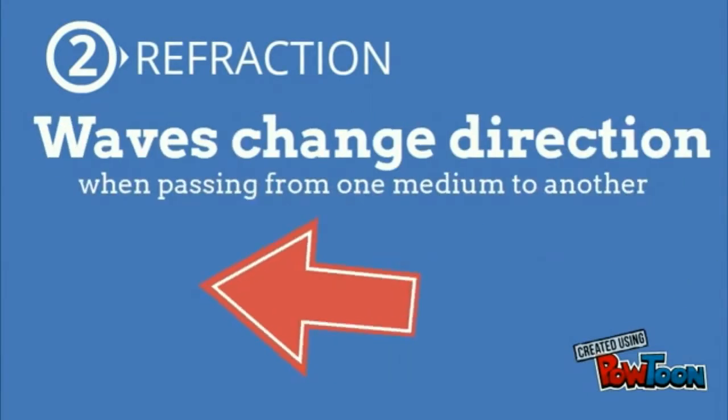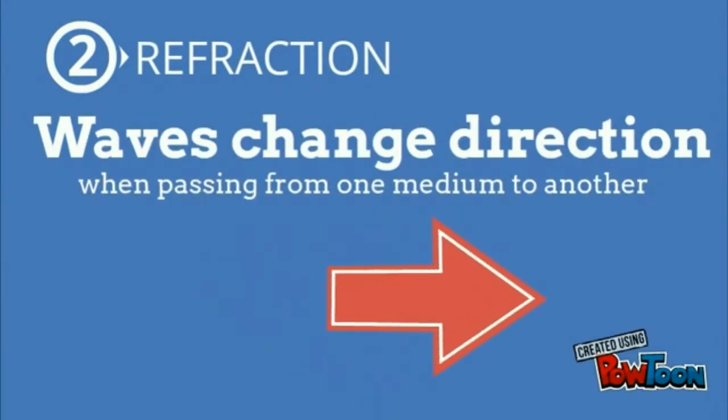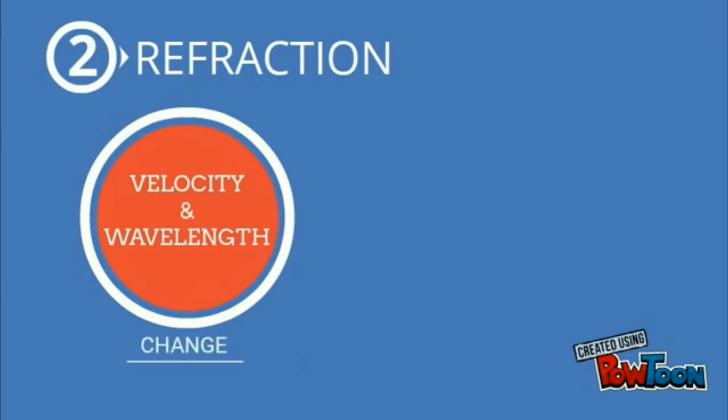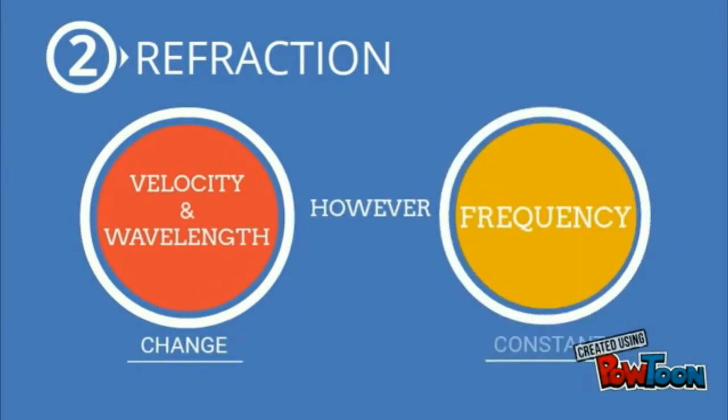The next property of waves is refraction. Waves change direction when passing from one medium to another. This change in the direction of a wave is called refraction of waves. During refraction, the velocity and wavelength of waves change. However, the frequency of waves stays constant.